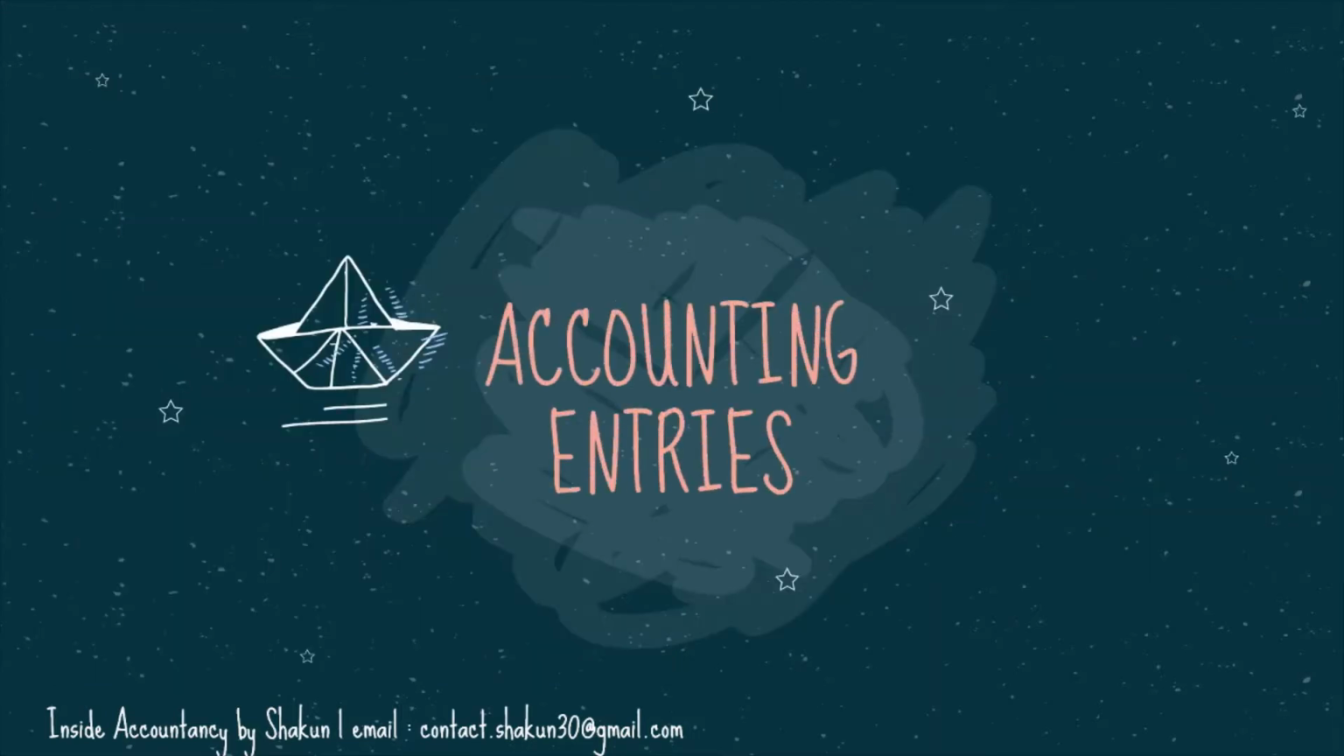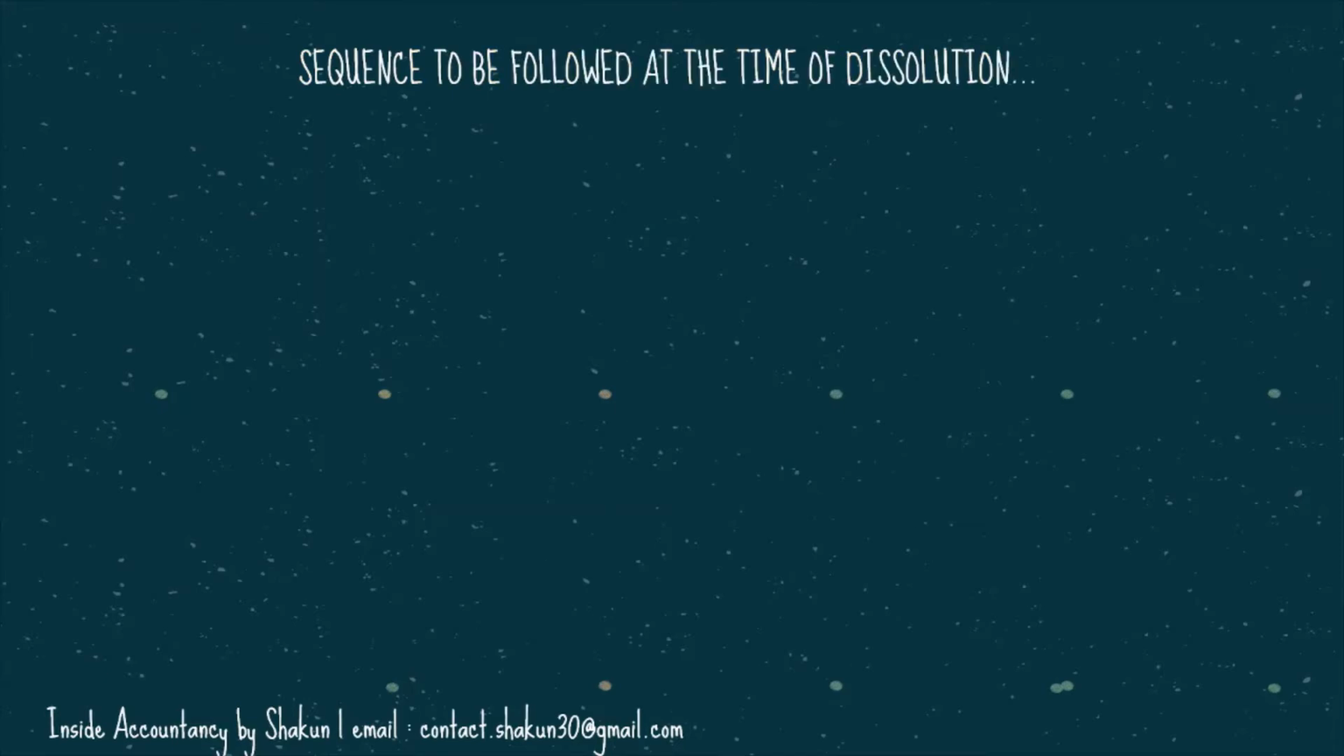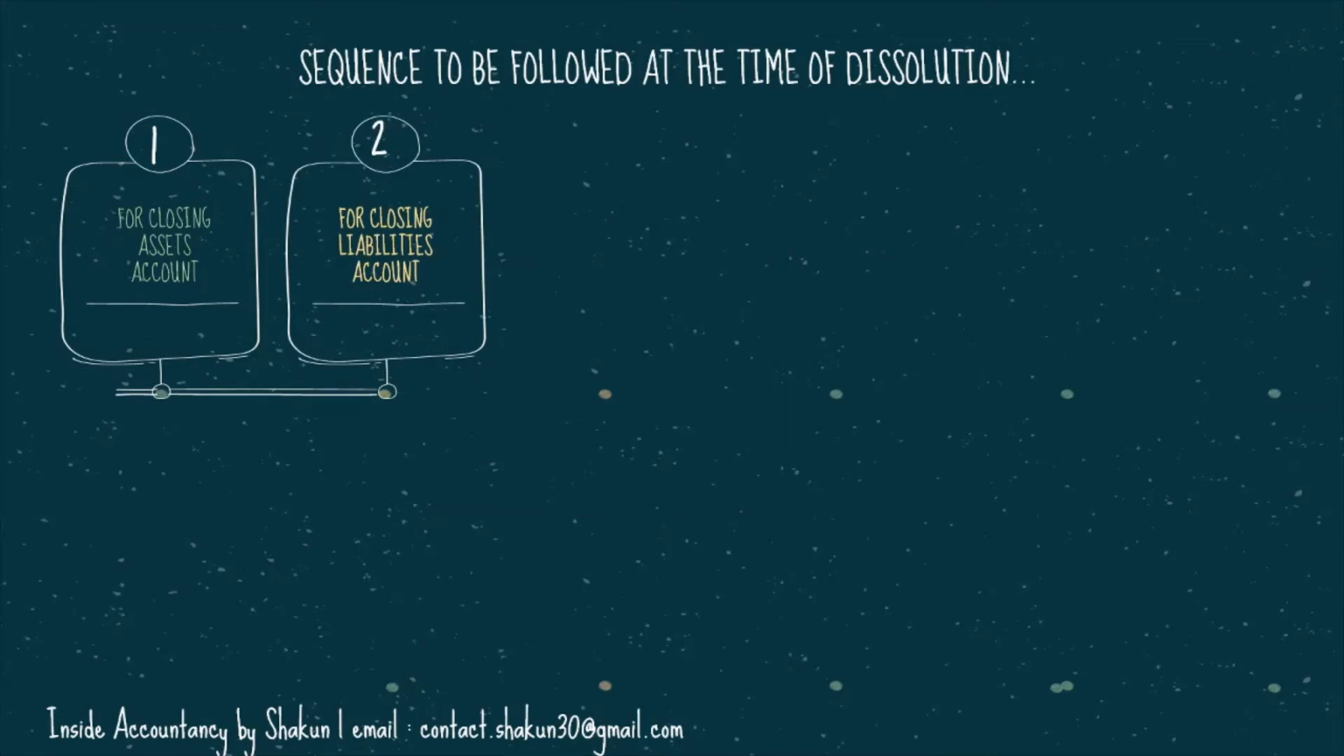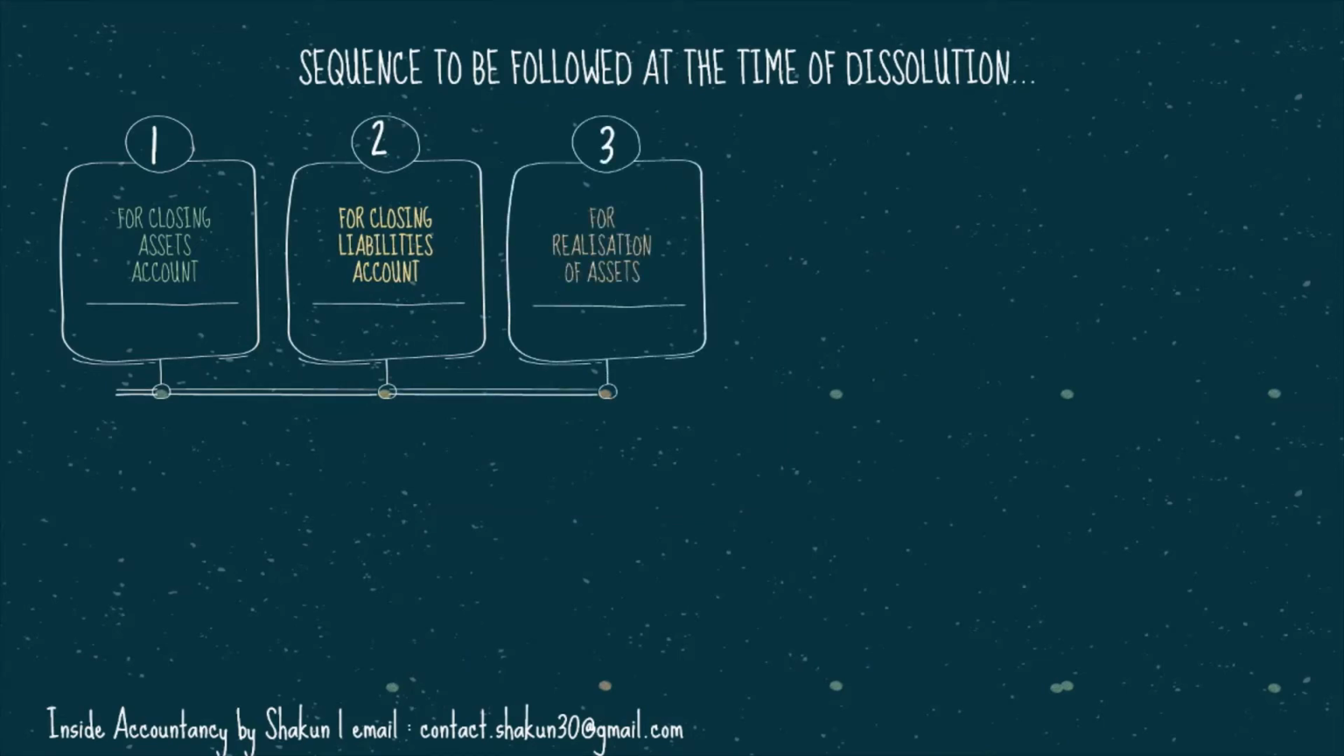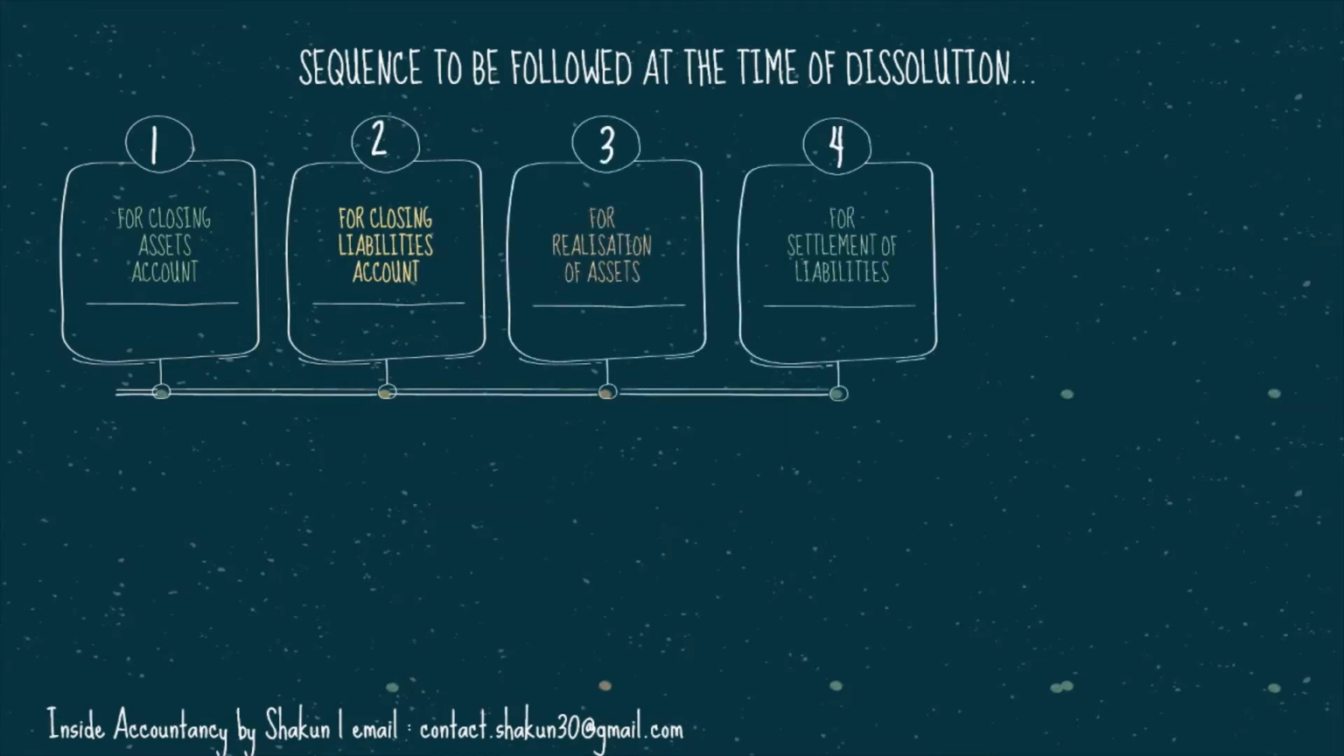Let's talk about the accounting entries that are to be made at the time of dissolution of a firm. At the time of dissolution, there is a certain sequence that needs to be followed. First, you need to close all the asset accounts. Then all the liability accounts are closed. Then all the assets are realized. Then all the liabilities are settled. We have already discussed all these four aspects in the previous video. For more details, you can click on the I button. Today we'll be talking about the accounting entries for the topics that were left.